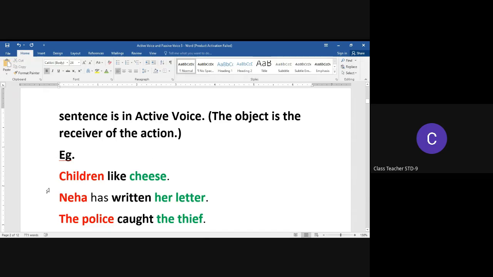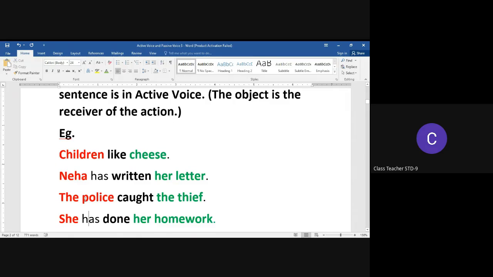Similarly, you will see in the next sentence, Neha has written her letter. In this sentence, Neha is the agent, the doer of the action, and Neha is also the subject of the sentence. So this sentence is in active voice. Similarly, we have the next sentences: the police caught the thief.